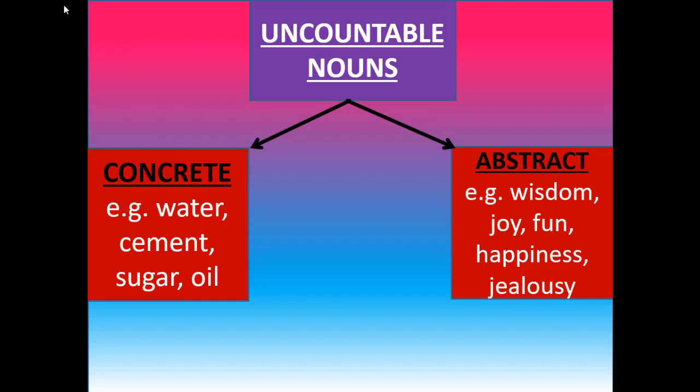Dear students, the other type of uncountable noun is abstract noun. Abstract nouns are nouns which refer to things that we can't touch or see. These can be names of a quality, state, or concept. So, wisdom, joy, fun, happiness are examples of uncountable abstract nouns.